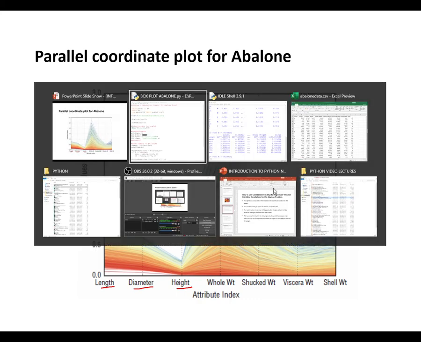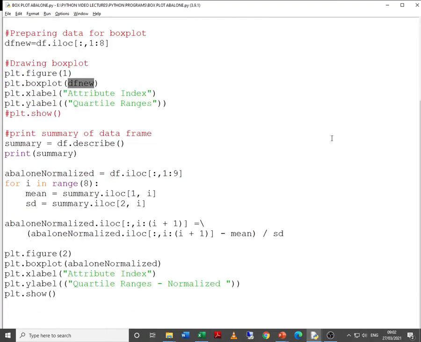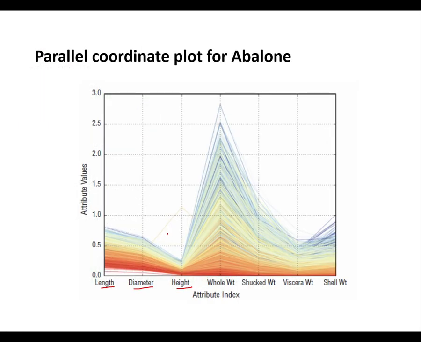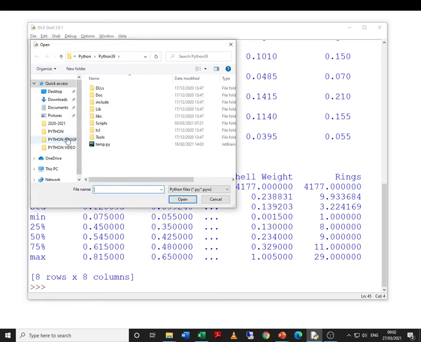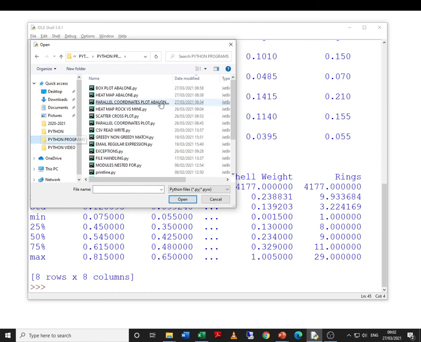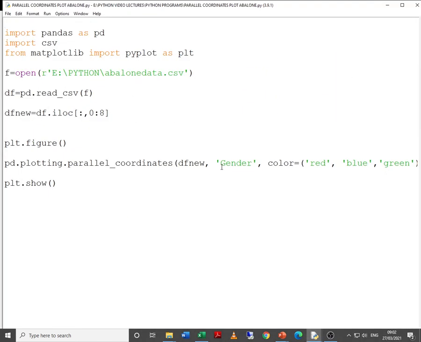Now again, for this I have drawn this, so let me try to show you the graph that I have created. Okay, this is the box plot. Let me close it. Let me open, and yes, this is the parallel coordinates plot. Again, very simple, nothing much. You open the CSV file, fetch the data from the CSV file. Here I have not selected the last column because it is number of rings. I can select that also, and I try to draw the parallel coordinates. So let us try to execute.